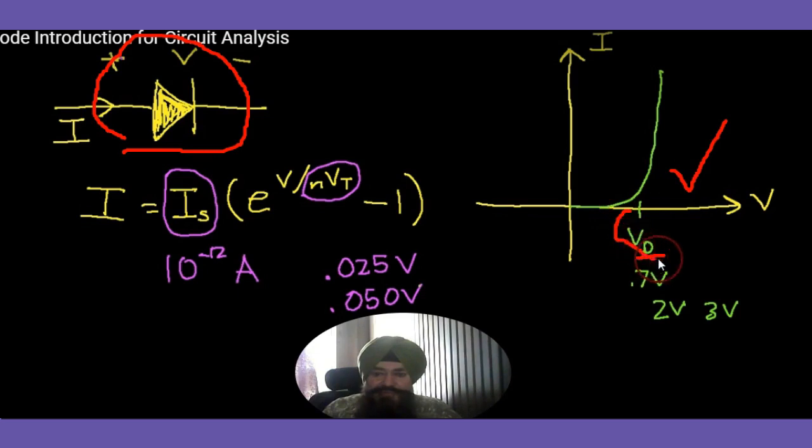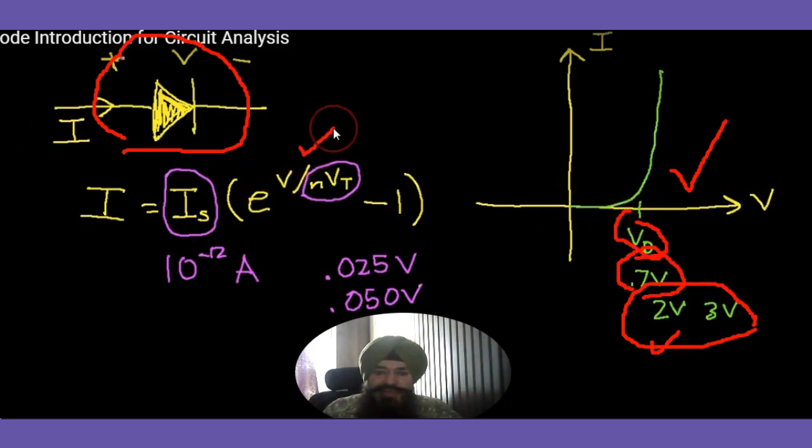From VD, the point where there is a sharp rise in current, that is called the VD voltage, and it is 0.7 volt for silicon. If it is a light emitting diode, the material is such that VD is quite large. But for the normal diode, if it is of silicon, this is 0.7.